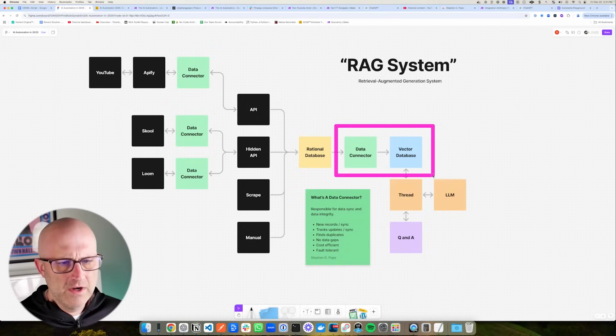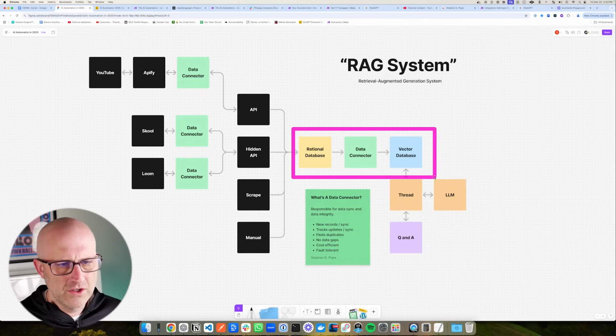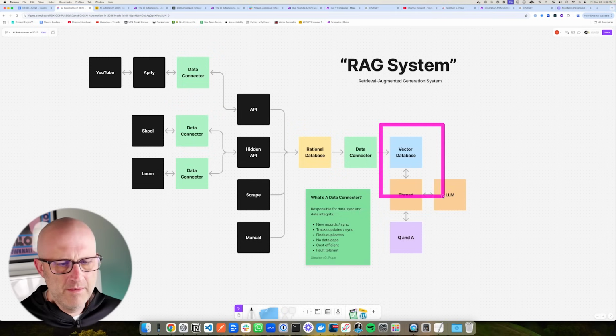So now that shows us how we're getting data into the vector database. This data connector is making sure that there are all the new records, all the updated records, no duplicates, no data gaps, it's cost efficient, and it's also fault tolerant. So this data connector is trying to ensure all of those things are true so that when we are using this vector database in the solution here, we have data that we can trust.